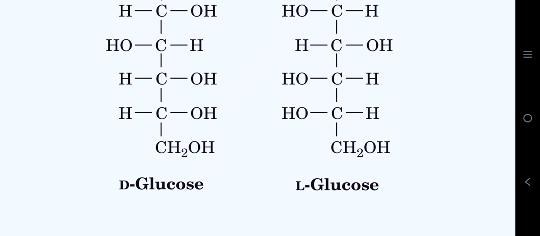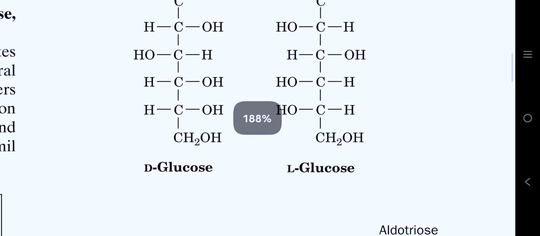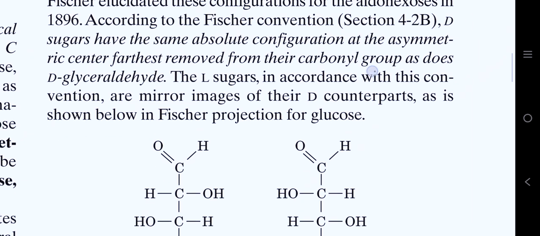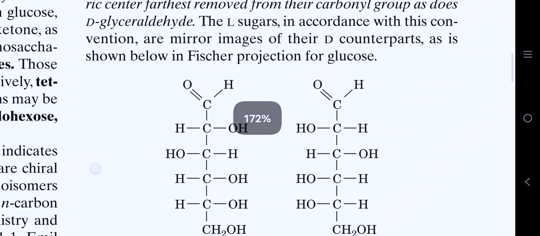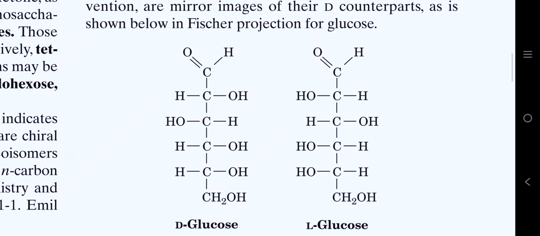And if we reverse the conformation around this carbon, in such a way that the hydroxyl group is present on the left side, we will call it L-glucose. So the L sugars, in accordance with this convention, are mirror images of their D counterparts, as shown below in the Fischer projection for glucose.